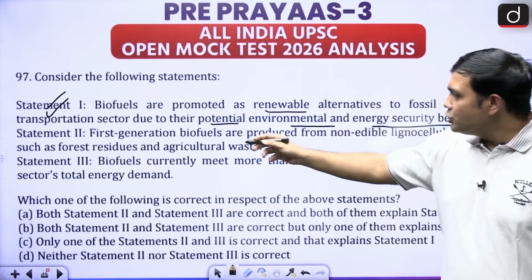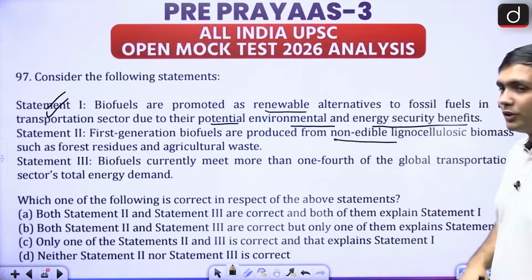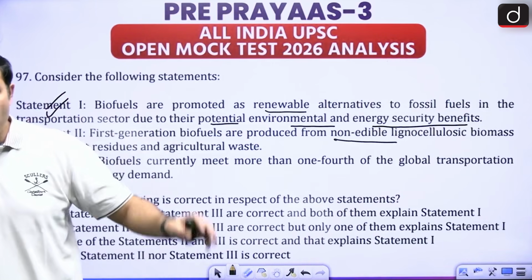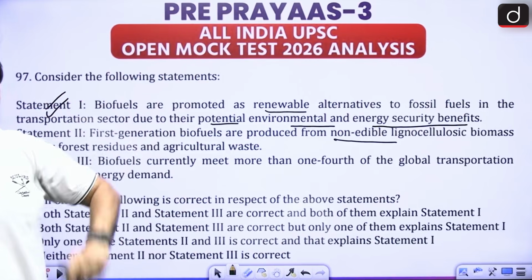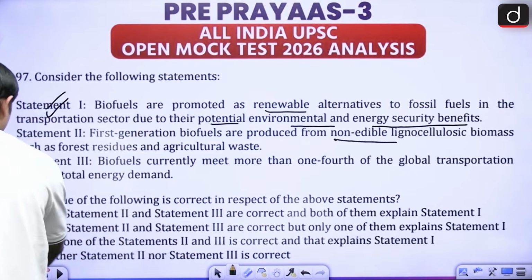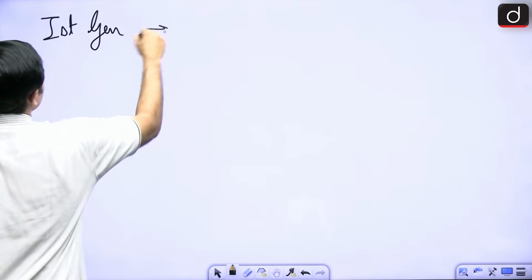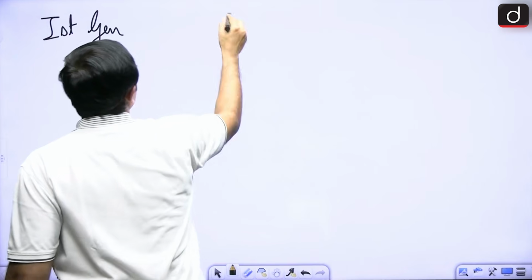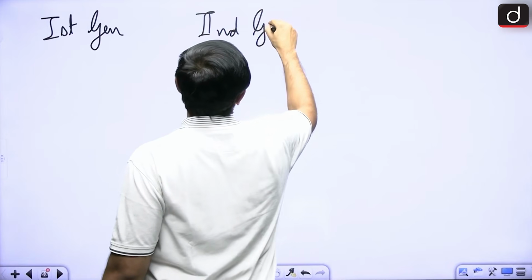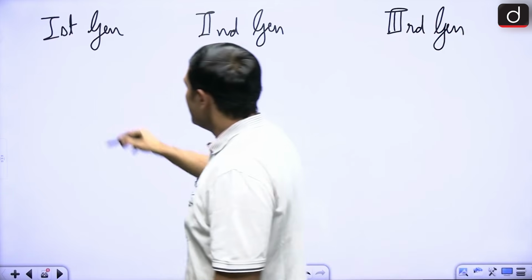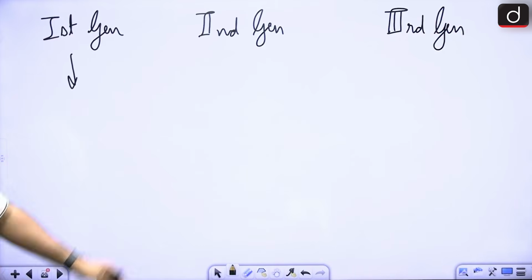Next is, first generation biofuels are produced from non-edible. No, there is a difference from first to second generation. Do you remember what was the difference between first generation, second generation, and third generation biofuels? Now this becomes really important. So with respect to first gen, then second generation and third generation. First gen, would anyone like to try? Anyone want to try? No? All right, let's look at it.